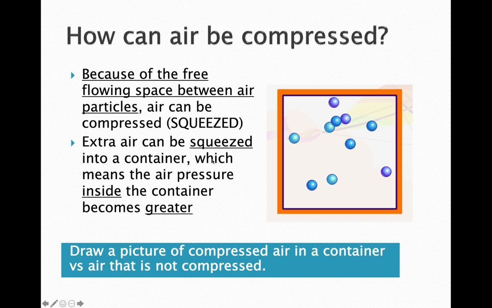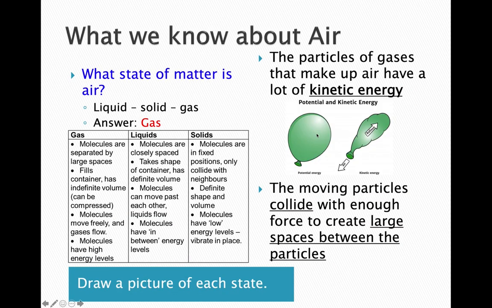So the extra air can be squeezed into a container, which means that the air pressure inside of a container could be greater than the air pressure outside. That's kind of the same thing with the balloon. Extra air can be squeezed into a container or into a balloon or into what else? Maybe a car tire or a bike tire, right? Which means that the air pressure inside the container or balloon or tire is greater than it would be outside. This is an example, right?